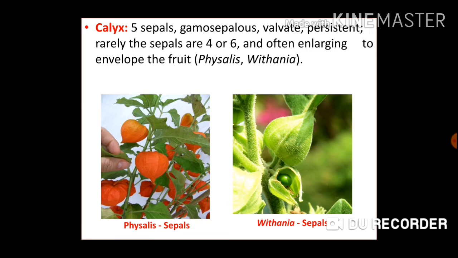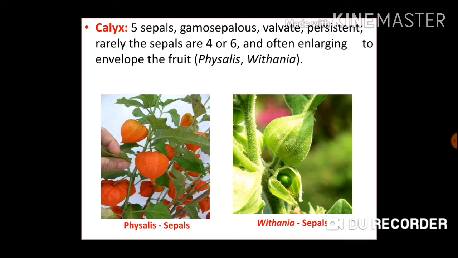Valvate aestivation. Persistent. Now the term persistent has arrived here. Persistent sepals means the sepals remain as such or intact even after the formation of the fruit. That is called persistent sepals. Rarely the sepals are 4 or 6 and often enlarging, becoming large to envelop the fruit. For example, Physalis and Withania.